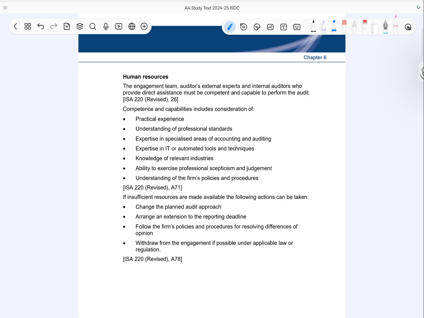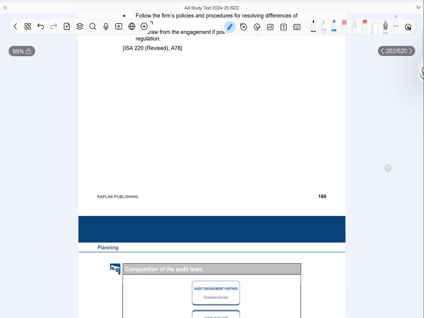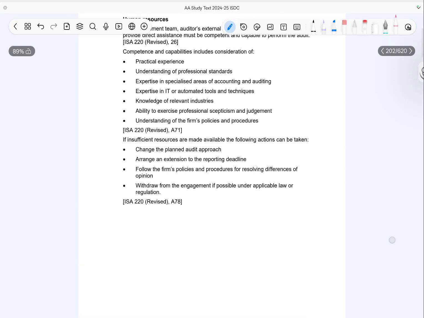Now, if sufficient resources are not available, the auditor must take action. This could include changing the audit approach to reflect the limitations. The auditor must also request an extension to the reporting deadline. If necessary, they can follow internal procedures to resolve issues or disagreements. In extreme cases, the auditor may even withdraw from the engagement.